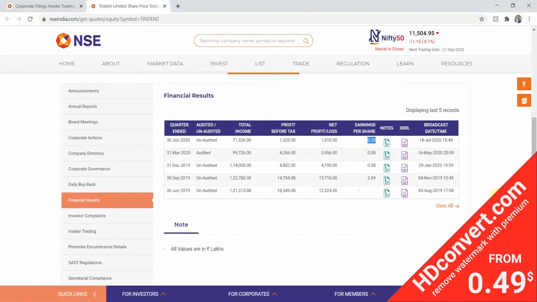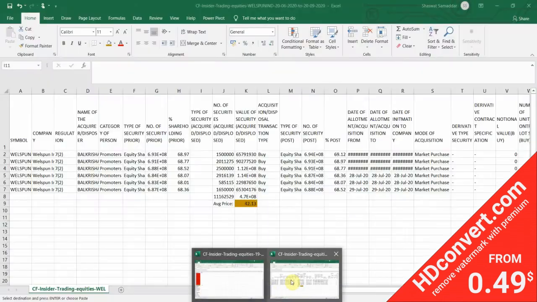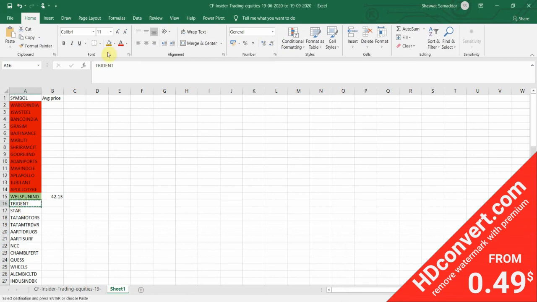Okay, so we all know what's the next step. We will check the average price at which the promoters or promoter groups have made an entry in this stock. So for that we have to download the 3 months insider trading report of this particular stock. In this case it is Trident. So how can we download it? We have to go back to the corporate filing section. We will click on the 3 months so that it can refresh. We will download the insider trading report of Trident for 3 months by clicking this download button here. I'm going to go ahead and download it. Yeah, it's downloaded. Now what we'll do is we'll open the file.